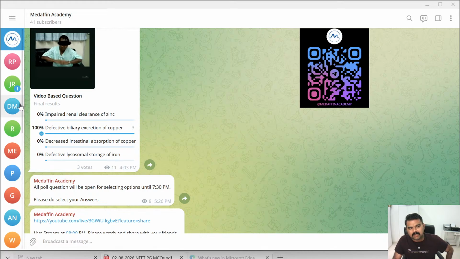Okay, this is actually something to deal with copper metabolism. And the correct answer is defective biliary excretion of copper. And the name of the disease is Wilson's disease.